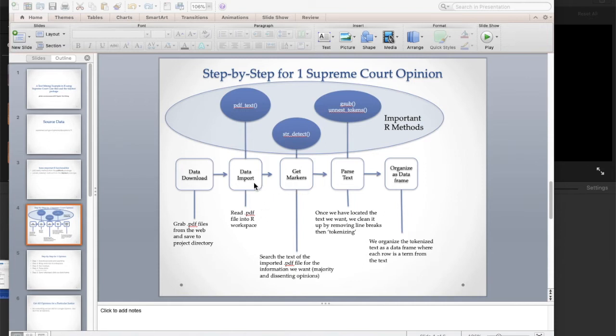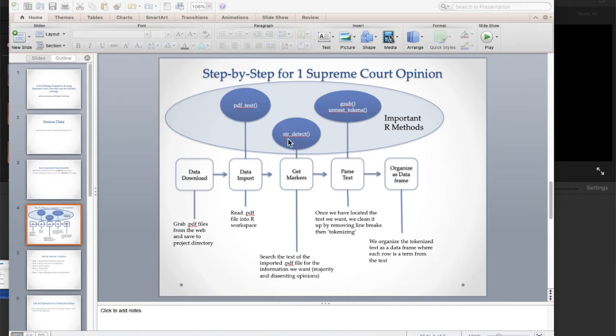After the data has been imported, I have a step that I call get markers. It searches through the text for some string literals that give away the positions of the text I'm interested in. To be more specific, I'm going to try to harvest the text for the majority opinion on each of these cases and any dissenting opinions written in the PDF document.